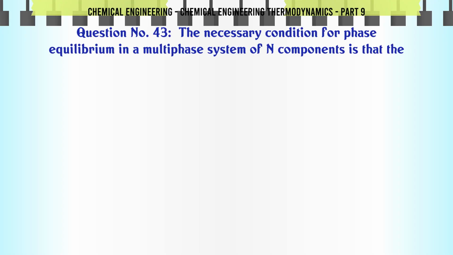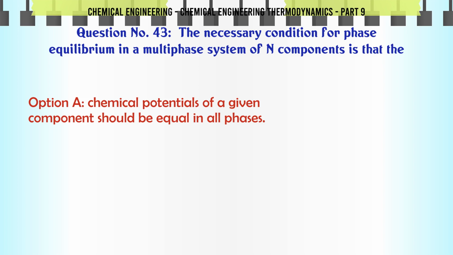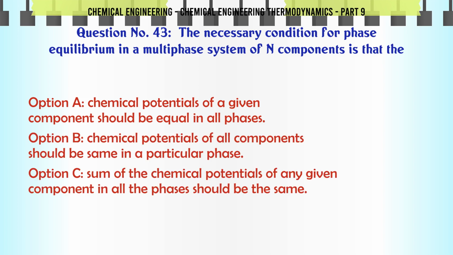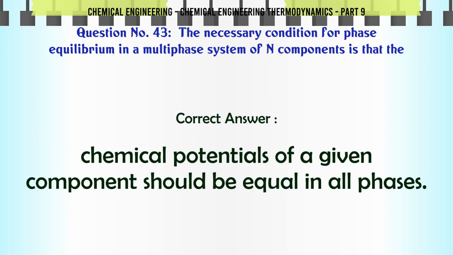The necessary condition for phase equilibrium in a multiphase system of N components is that the: A. Chemical potentials of a given component should be equal in all phases. B. Chemical potentials of all components should be same in a particular phase. C. Sum of the chemical potentials of any given component in all the phases should be the same. D. None of these. The correct answer is chemical potentials of a given component should be equal in all phases.